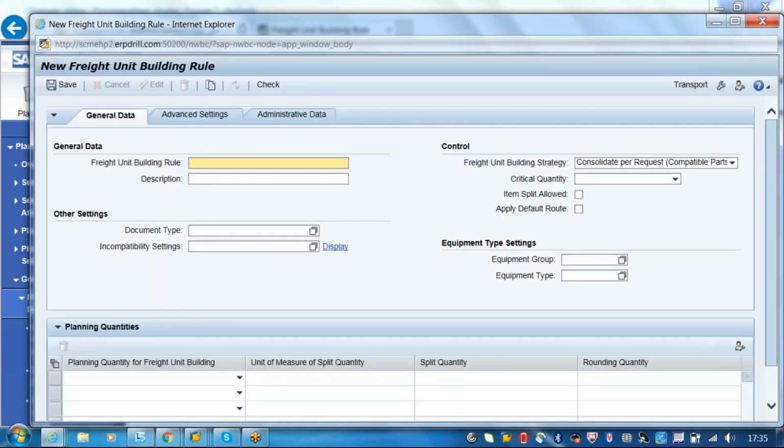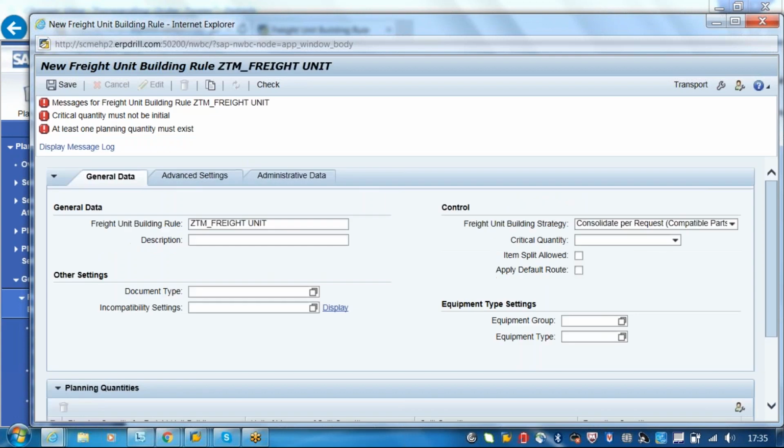You can put Z underscore. This is what I'm creating.